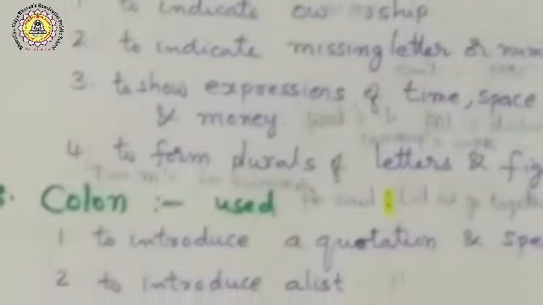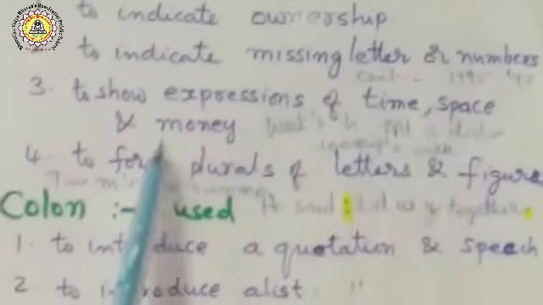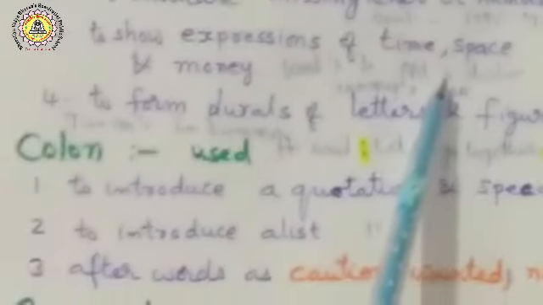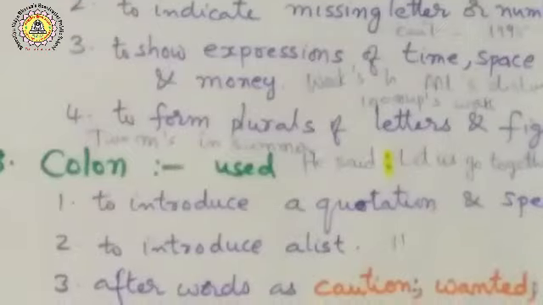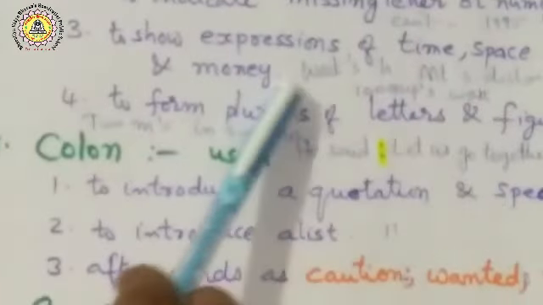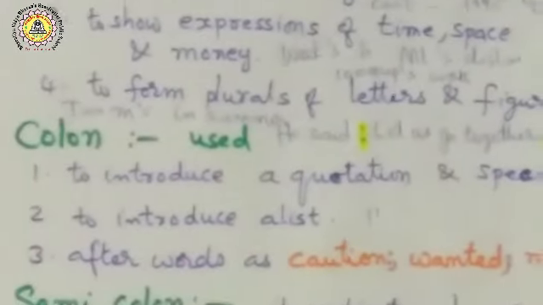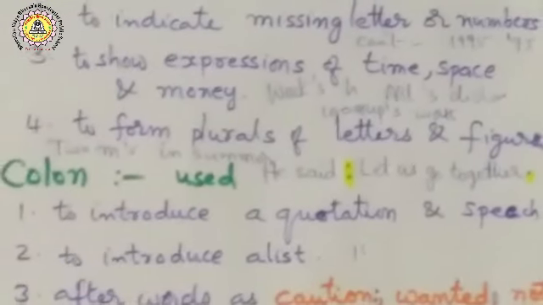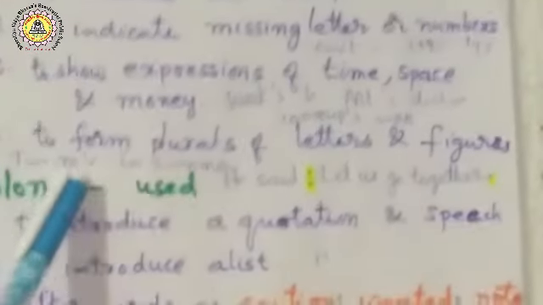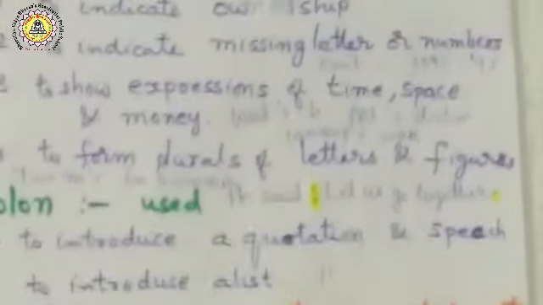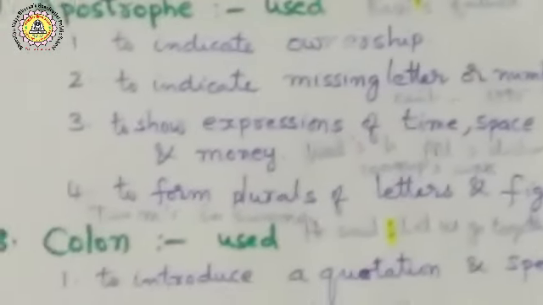Next, to show expressions of time, space, and money: week's holiday, meter's distance, hundred rupees' worth. Weeks, apostrophe yes. Meters, apostrophe yes. In that way, to express time, space, and money, you can use an apostrophe. And also to form plurals of letters and figures. For example, two M's, M apostrophe S, in the word summer. In that way, you can use this apostrophe. Very useful.